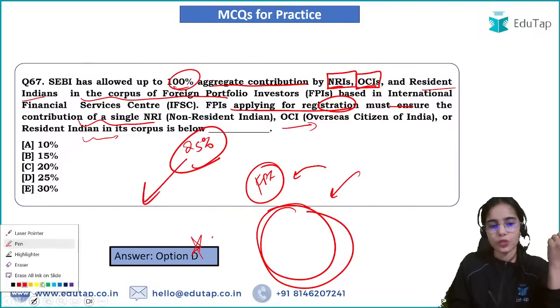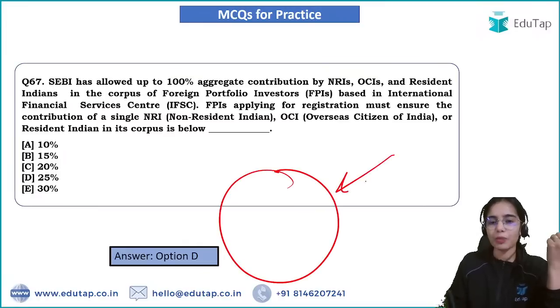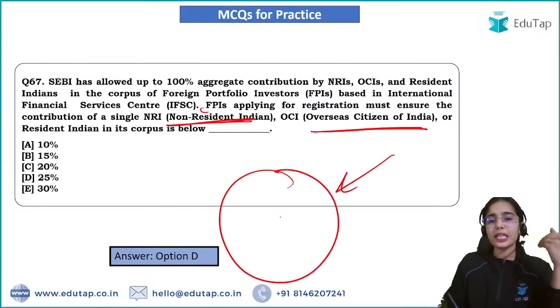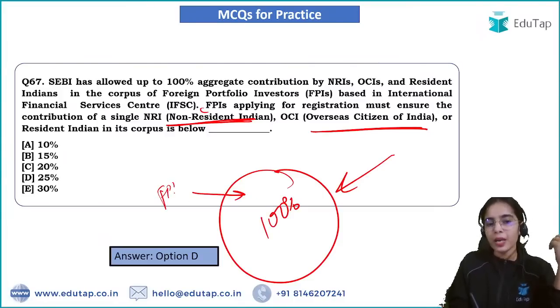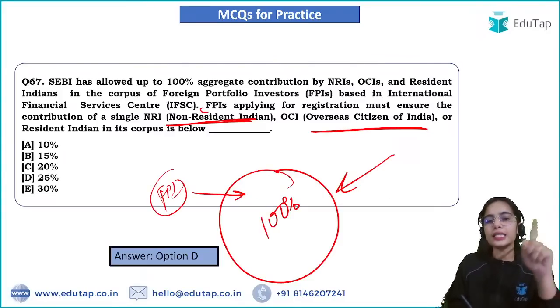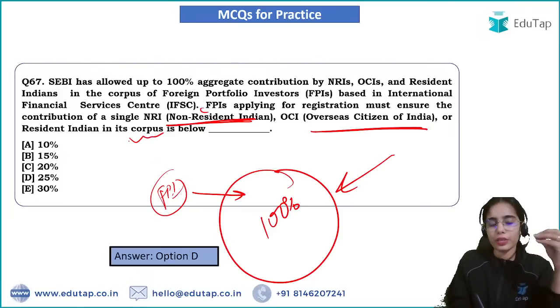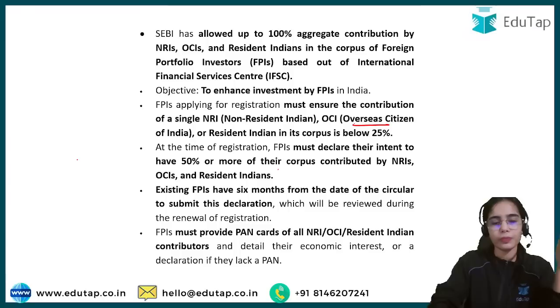So this is the idea. 100% of the investment can be by the overseas citizens of India, the non-resident Indians and the resident individual Indians. They can make 100% of the contribution in the FPI, but for a single NRI, single OCI or single resident Indian, their contribution in the corpus should be below 25%. Okay, so this is the idea.